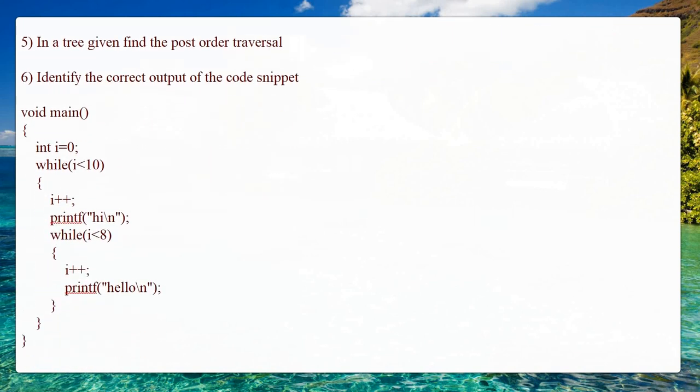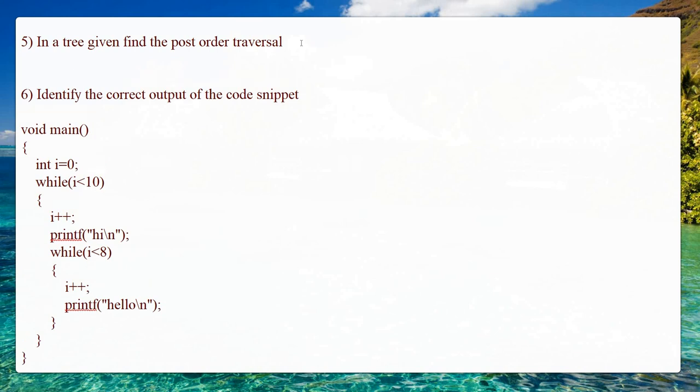So the next thing is the fifth question. In a tree given, find the post order traversal. There will be a tree and you are supposed to find the post order traversal. As there are three different types of traversal: one is the pre-order traversal, next is the in-order traversal, and next is the post-order traversal. The first is pre-order traversal. Pre-order traversal involves left nodes, right nodes, and the root node. Pre-order means first comes the root node, next the left node, and then the right node.